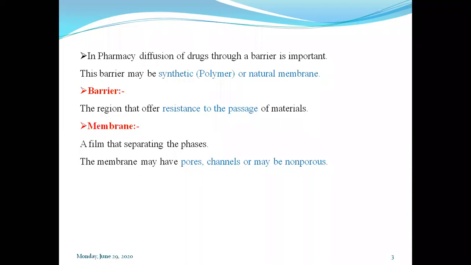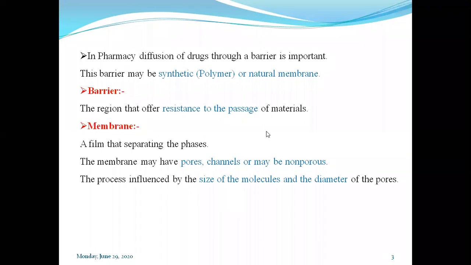In this way, the membrane provides a film which separates the two phases. The size of the molecules and the diameter of the pores influence the process of diffusion.